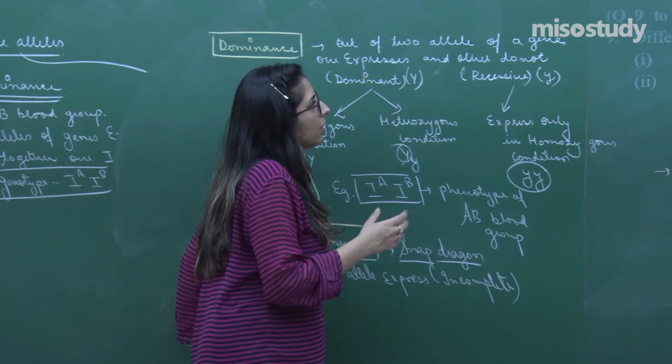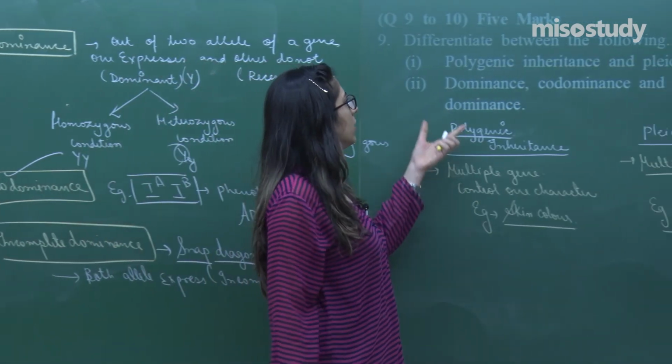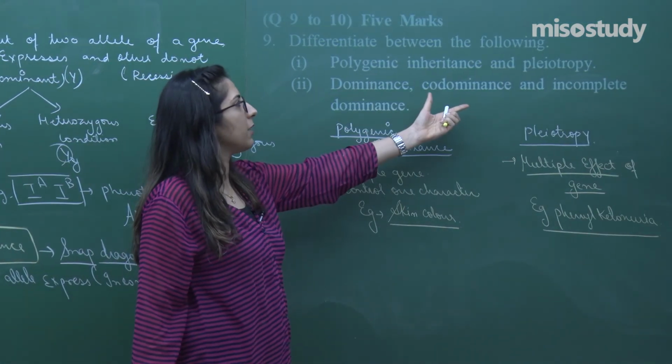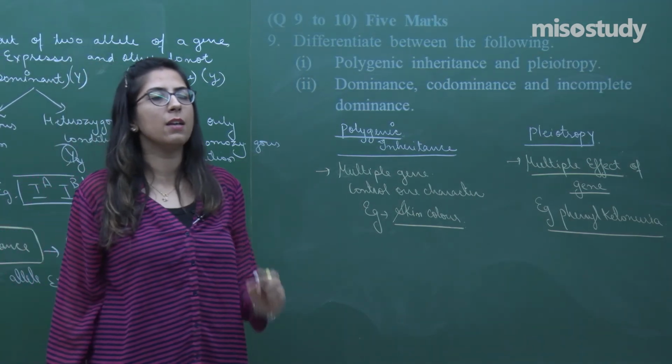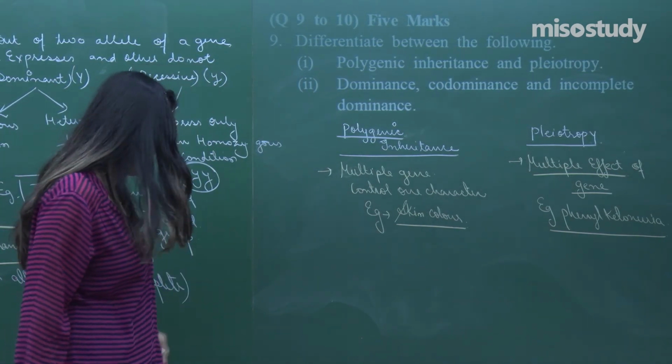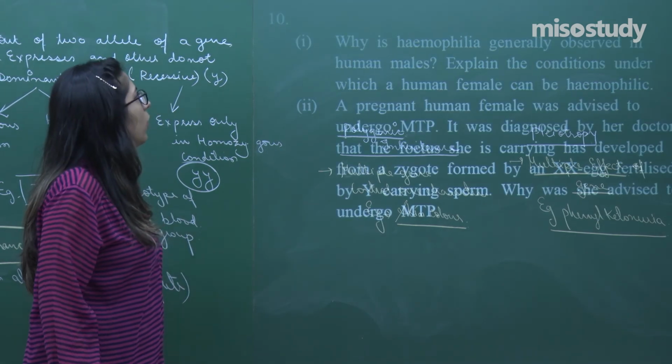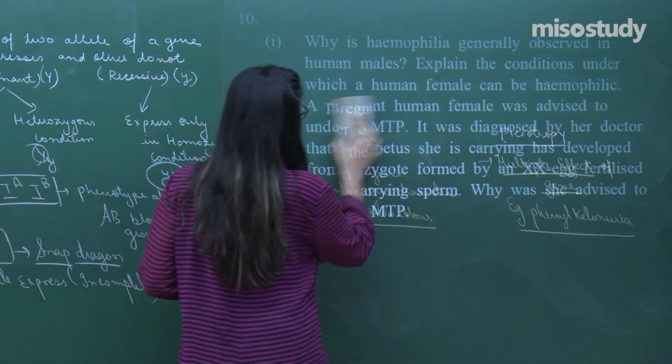So these are the three, dominance, codominance and incomplete dominance, we have explained. This is a 5-mark question. Along with a suitable example, you have to explain each of these things. Let's move towards the last question. This is the last question of today's session.